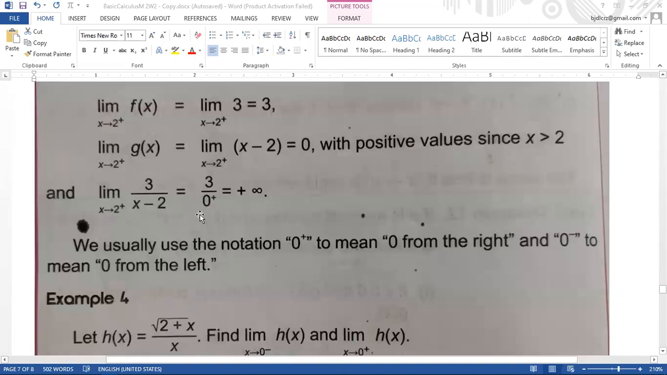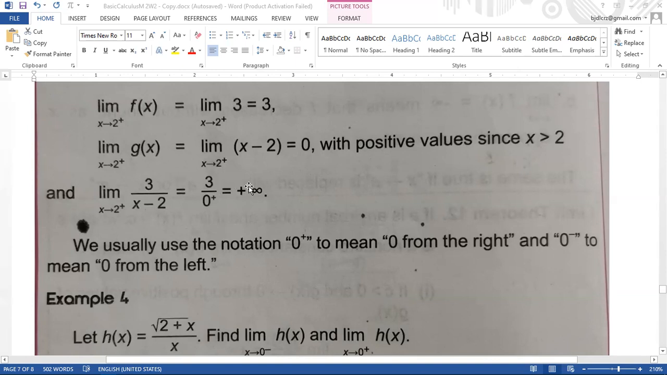So 0 positive man siya. Okay? Positive atong x. Gisubstitute na ni kay x diri. So 2 positive, 2 positive minus 2. So 2 minus 2 is 0. Makita na ni atong positive sign. So that's why nakuha nato 0 positive. Since atong constant is greater than 0 man sa atong x, which is 2, so that's why atong limit is positive infinity.